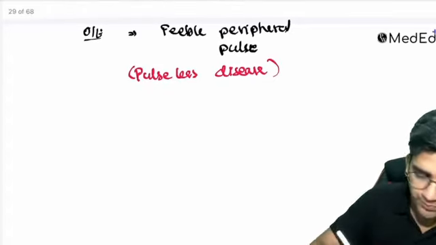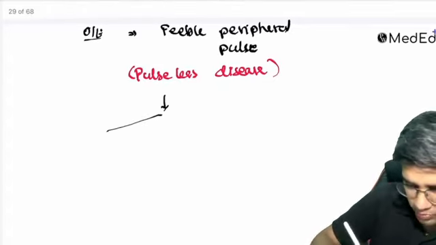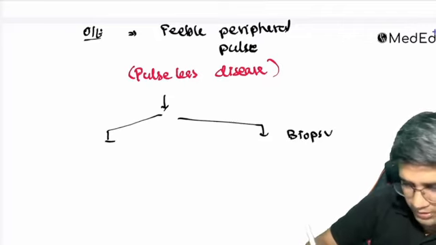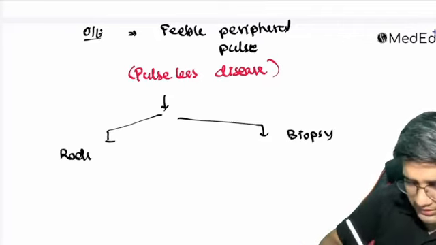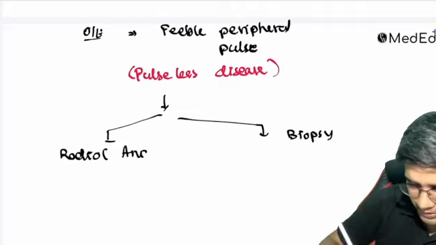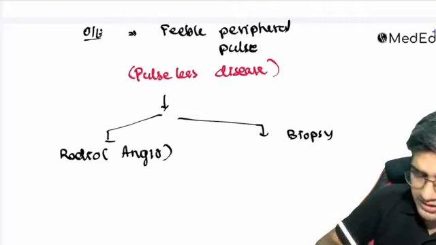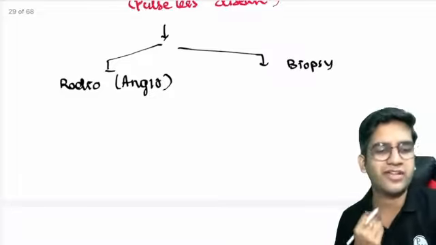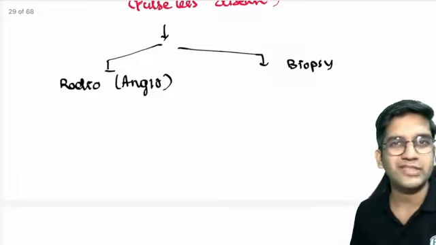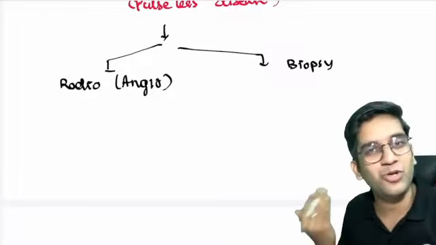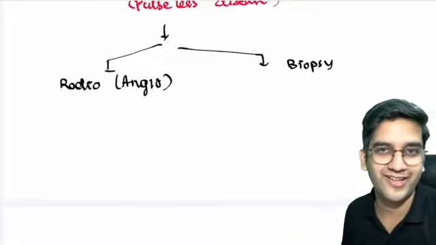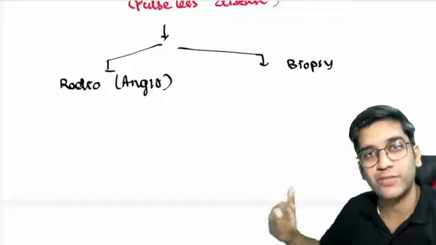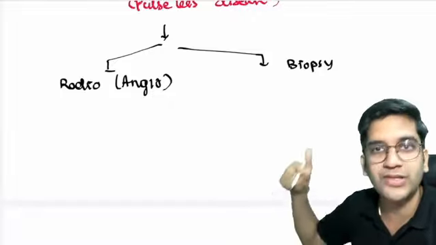Now I have to prove. For proof, there are two possible things. One is biopsy. The other is radiology, or like I say, angiogram. Which do you think is better and which is easy? Is it easy to take a biopsy of a subclavian artery? It's not, right? Because we don't even know the relations of the subclavian artery. And as a big artery, it's very difficult to take a biopsy. So radiology or angiogram is definitely much more useful than a biopsy.